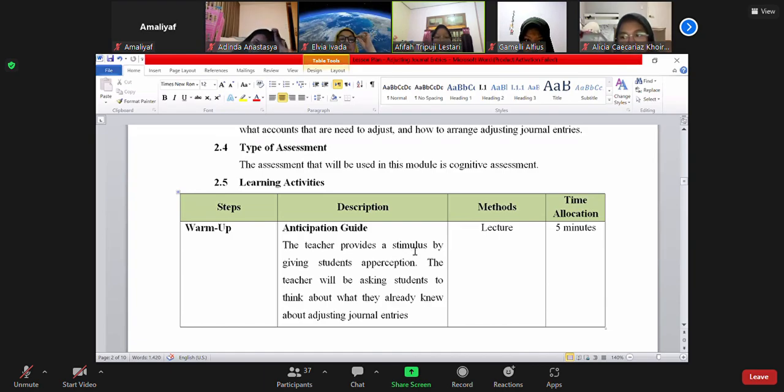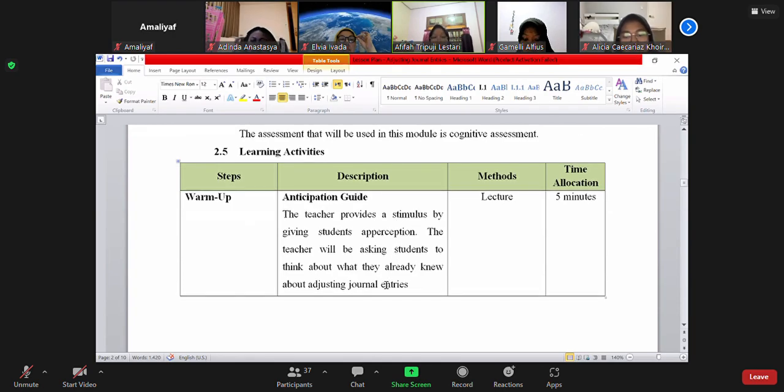For the first step is warm up. So in this step, I will use anticipation guide strategies, in which the teacher provides a stimulus by giving students perceptions. The teacher will ask students to think about what they already know about adjusting journal entries. And the method for this step is lecture, and the time allocation is 5 minutes.